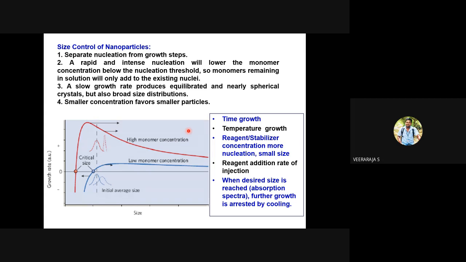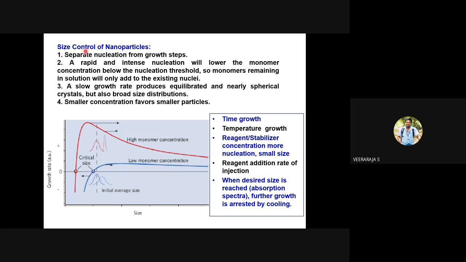This can be obtained if you manipulate reaction conditions. If you separate nucleation and growth, it is possible to control the size of the particles. Let's say nuclei are formed and growing, and if you arrest the nuclei growth, then the particle size can be controlled. Further growth of the nuclei will be arrested. Then whatever size we have arrested, that will be maintained and will precipitate.